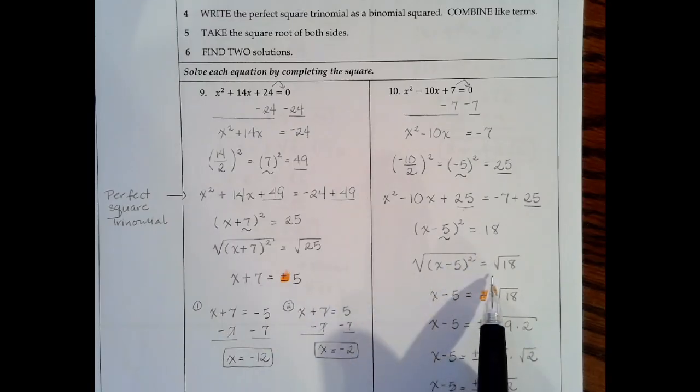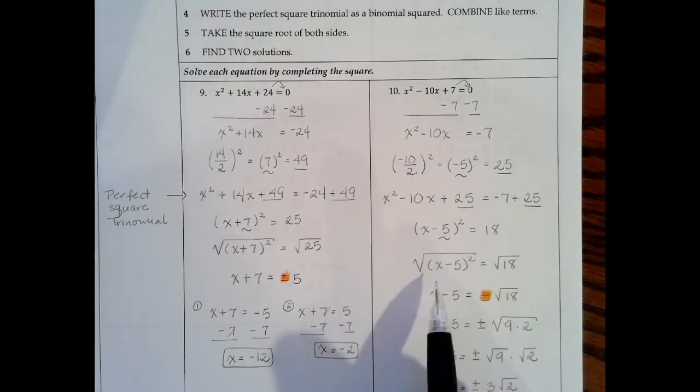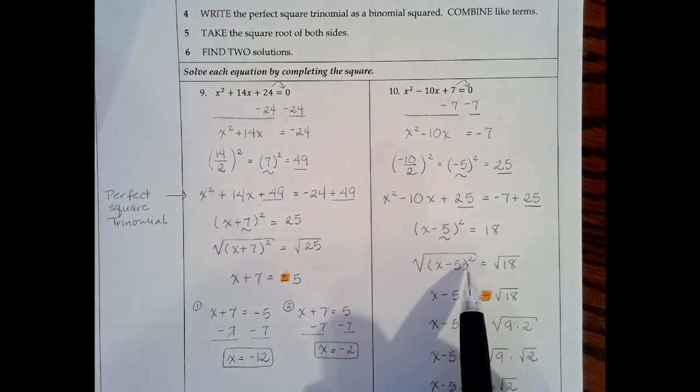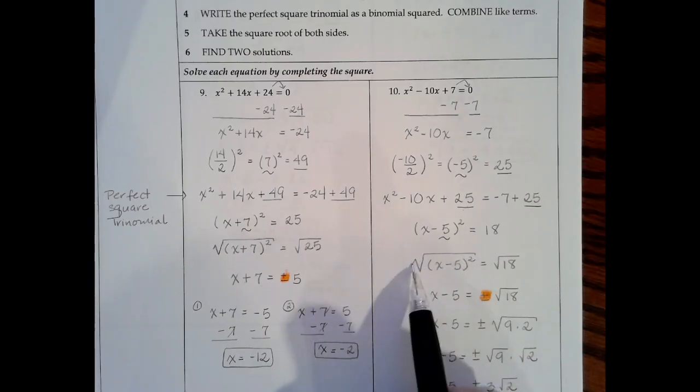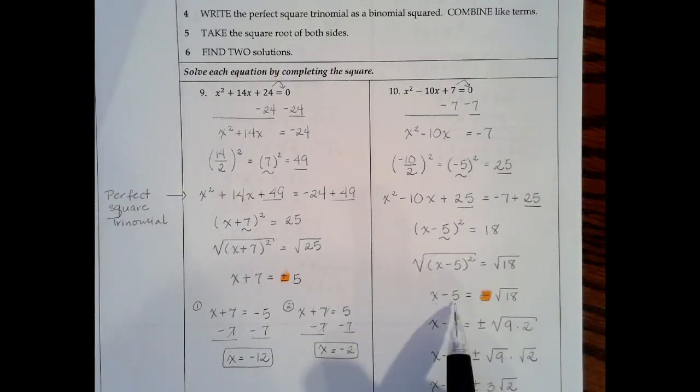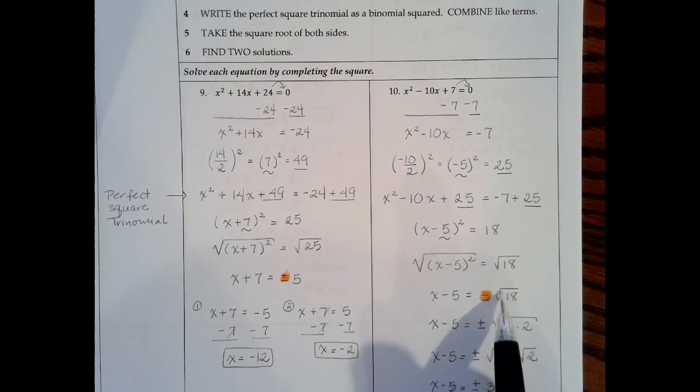Again, we'll take the square root of both sides because we're solving for x, and right now we can't find x because it's trapped inside the parentheses that are raised to the power of 2. So I need to get rid of that power of 2. So we square root each side. The square root of x minus 5 squared is just the square root, and the 2 cancels out, and we're just left with x minus 5. Over here on the right side, we're left with plus or minus the square root of 18. Now hopefully you notice that 18 is not a perfect square, but we can break it down into 9 times 2, with 9 being the perfect square.